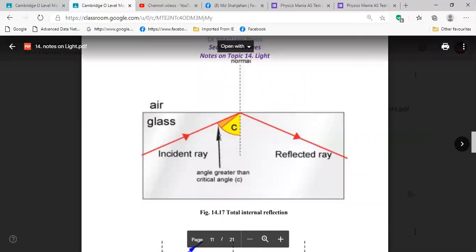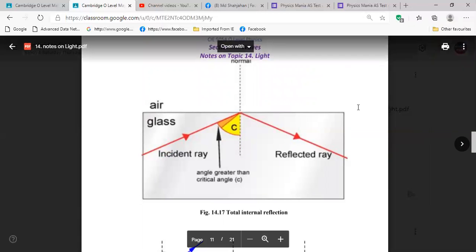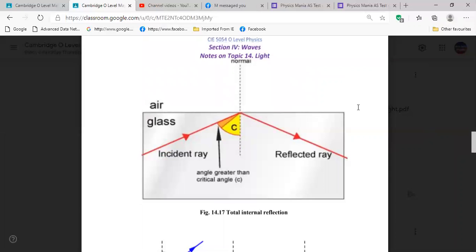But if it is greater than critical angle, then light will no more refract. It will return back to the same medium, isn't it? Yes, sir. And this process is called total internal reflection. Is it clear?